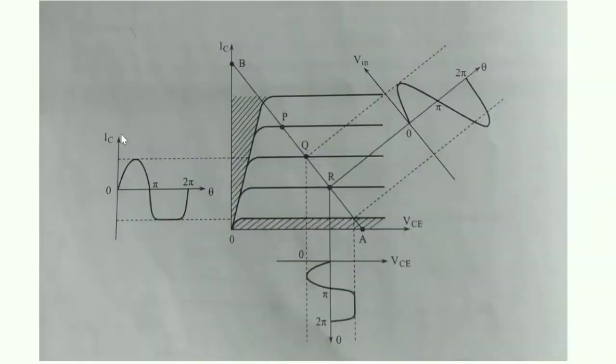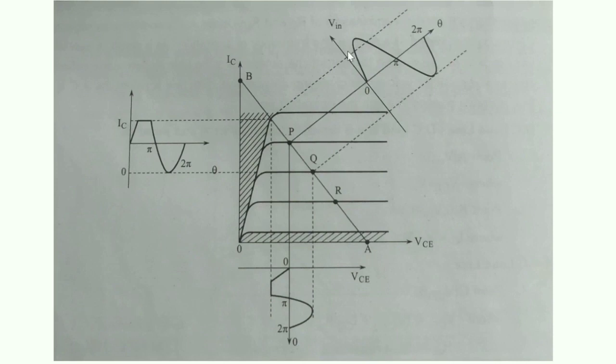Let us consider the Q point which is near to the saturation region. If the Q point is near to the saturation region and this is the input signal, during the positive peak, for some time the output is reproduced.